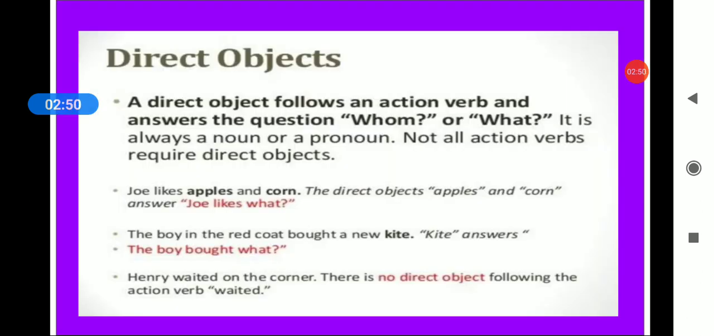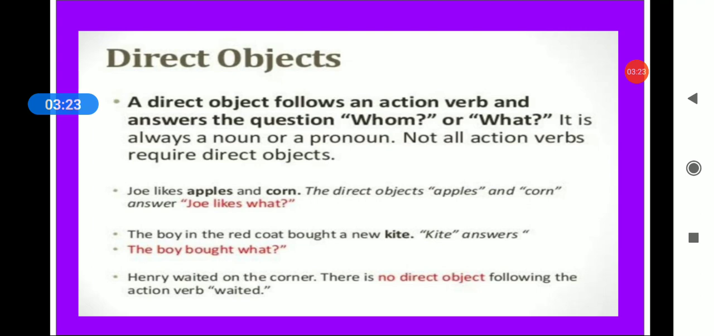Now, a direct object follows an action verb and answers the question whom or what. Remember these two words, whom or what. Whenever you need to find a direct object, you need to ask the question whom or what. It is always a noun or a pronoun. Your direct object can be a noun or a pronoun, and not all action verbs require a direct object. Many times we don't even require a direct object.